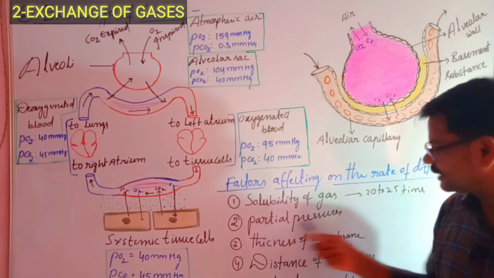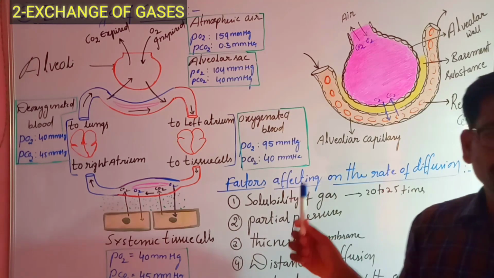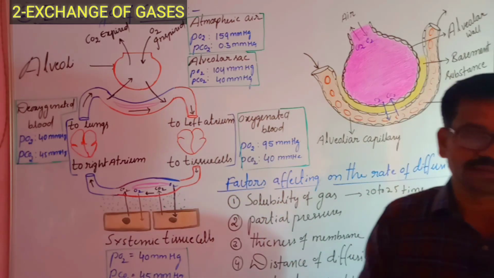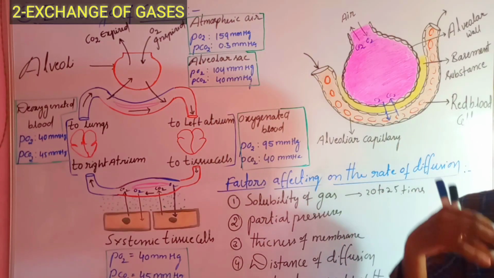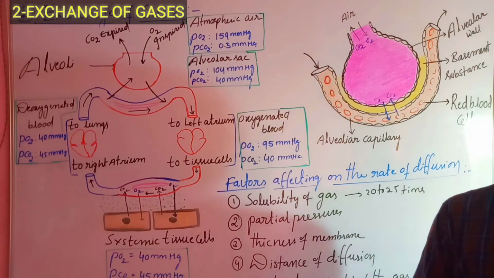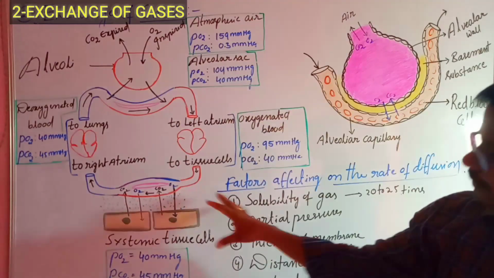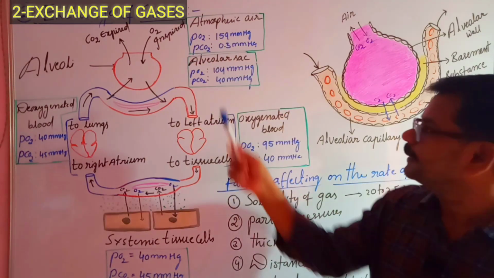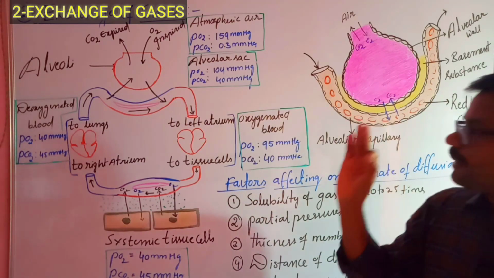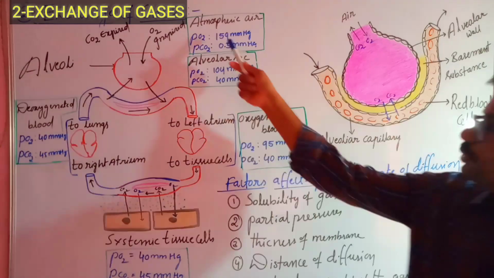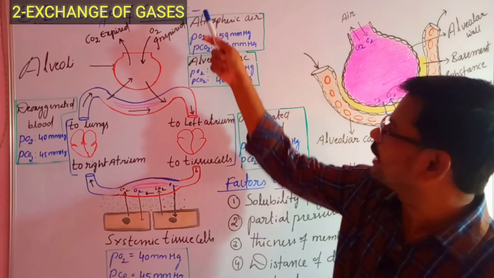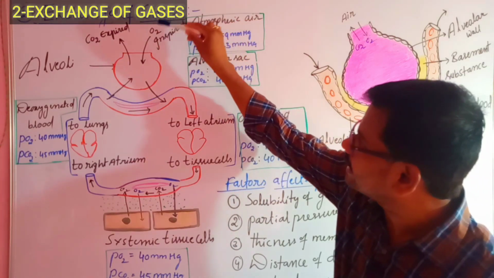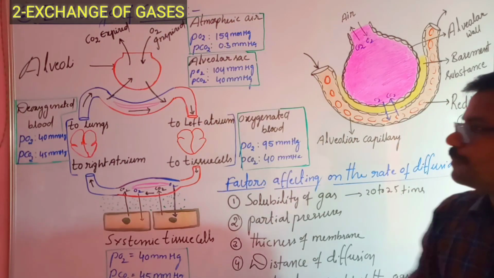The second factor is partial pressures. Partial pressures play a very important role in the diffusion of gases, as we know that gases diffuse according to their partial pressures, right? In the atmosphere, the partial pressure of oxygen is 159 mm of Hg. In the alveoli, the partial pressure of oxygen is 104 mm of Hg. So the partial pressure of oxygen is higher in the atmosphere than in the lungs or alveoli, so oxygen moves from its high partial pressure to its low partial pressure.